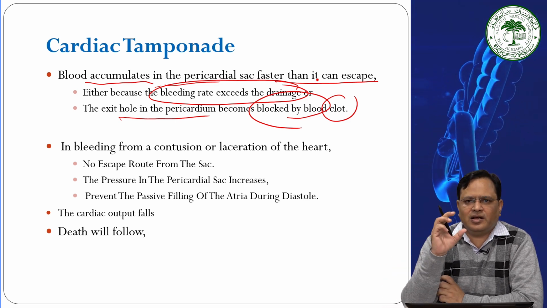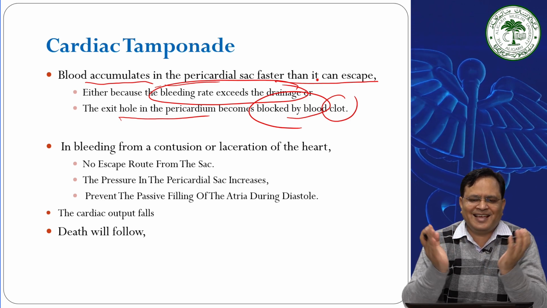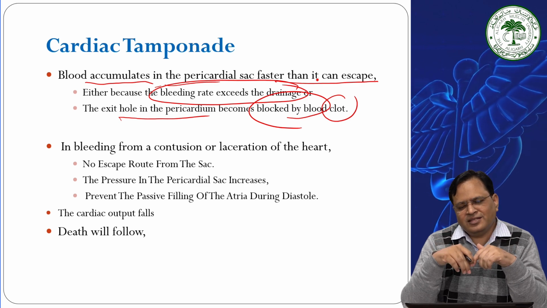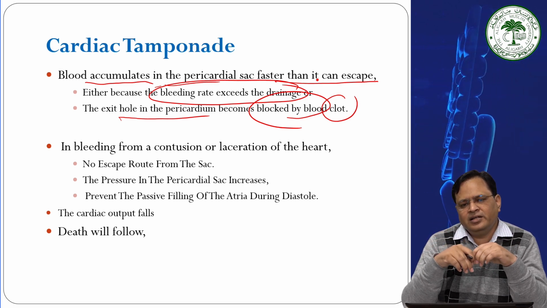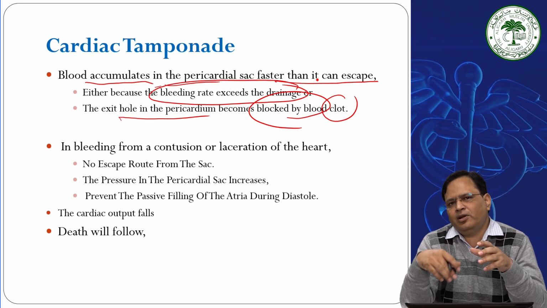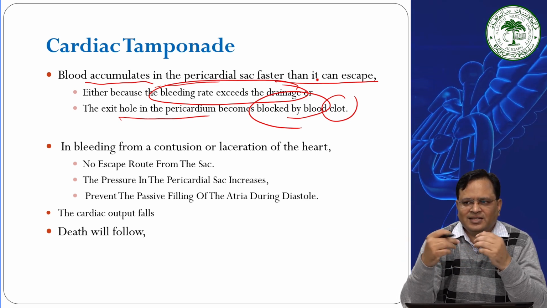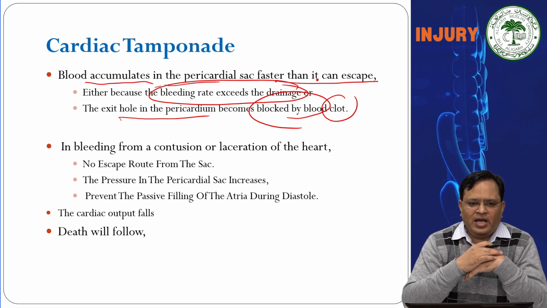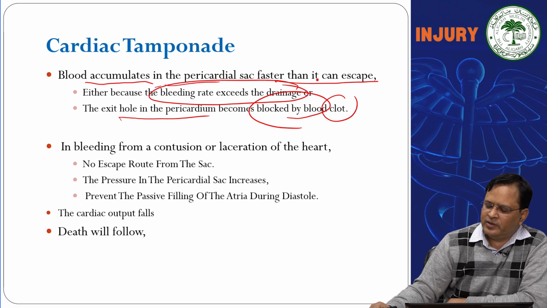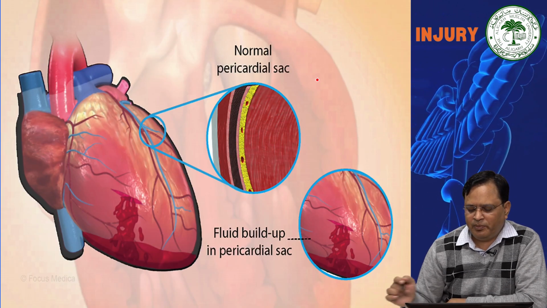So, when there is a constant pressure on the pericardial sac, the filling from the venous circulation into the heart stops. If blood is not coming in, then blood will not go out. So the whole phenomenon of heart contraction and relaxation will be hampered. Death may follow because of the cardiac tamponade. This is the accumulation of blood in the pericardial sac.